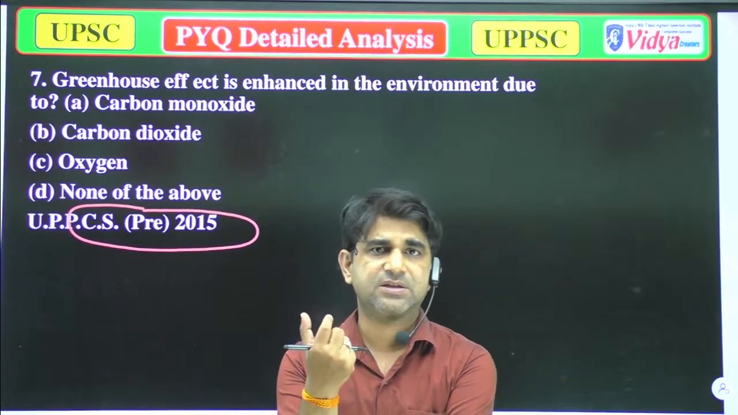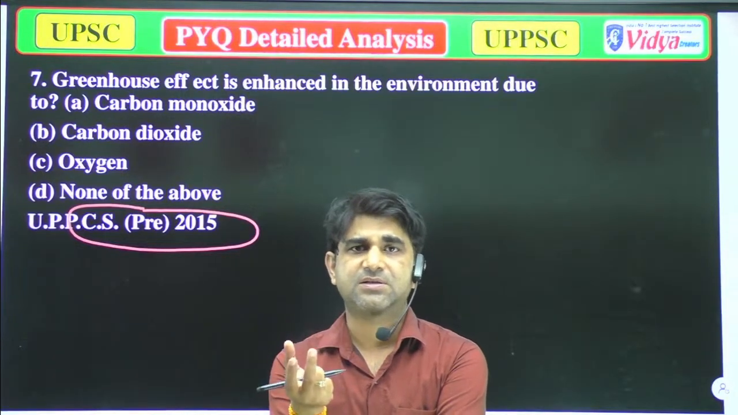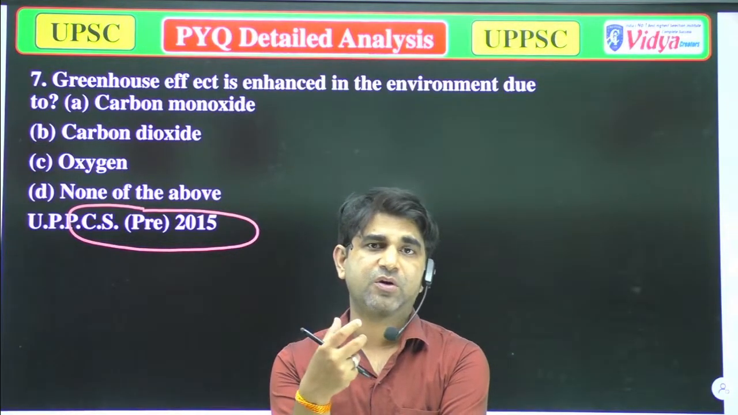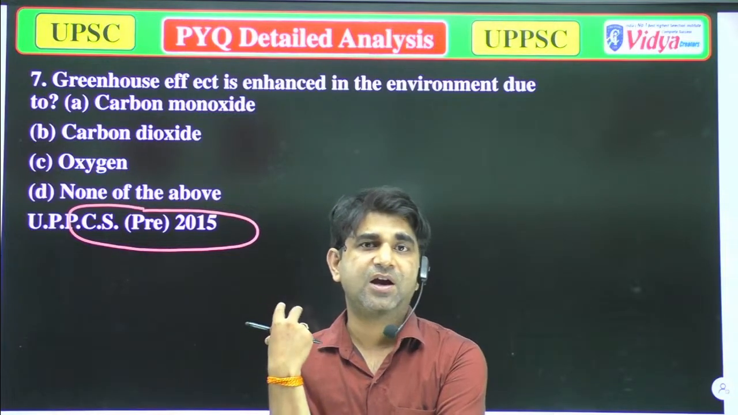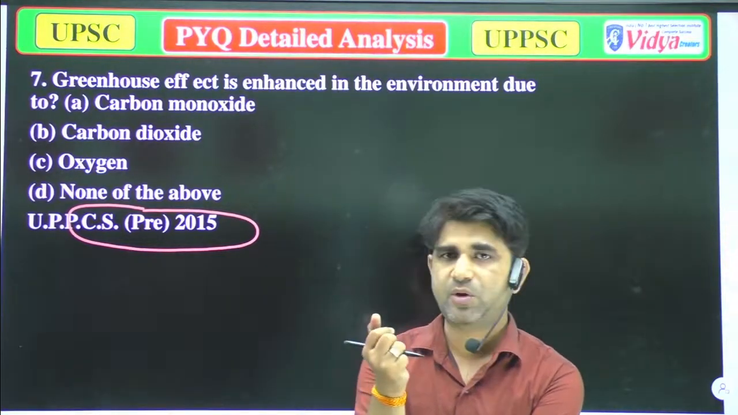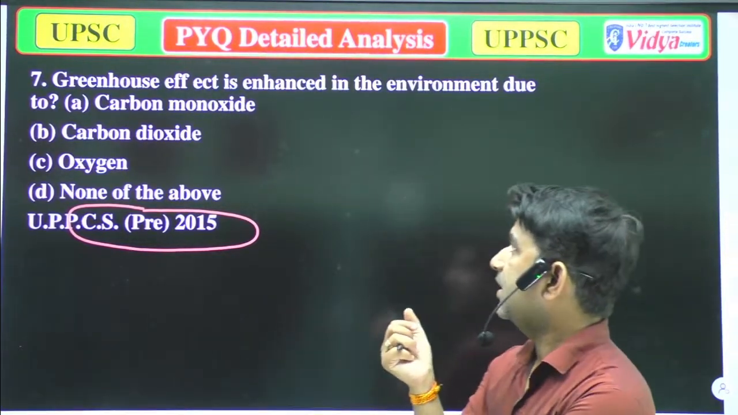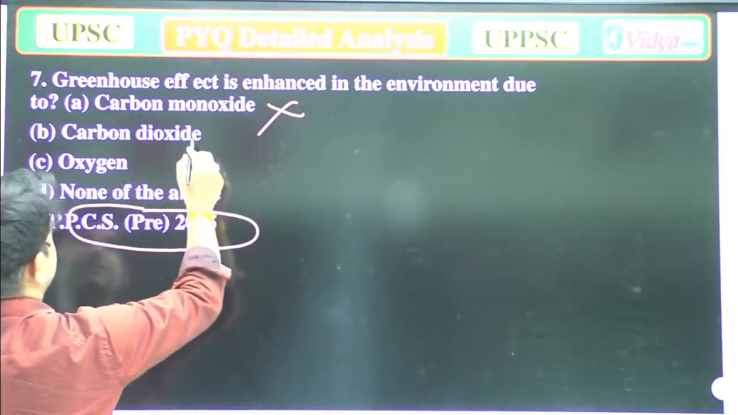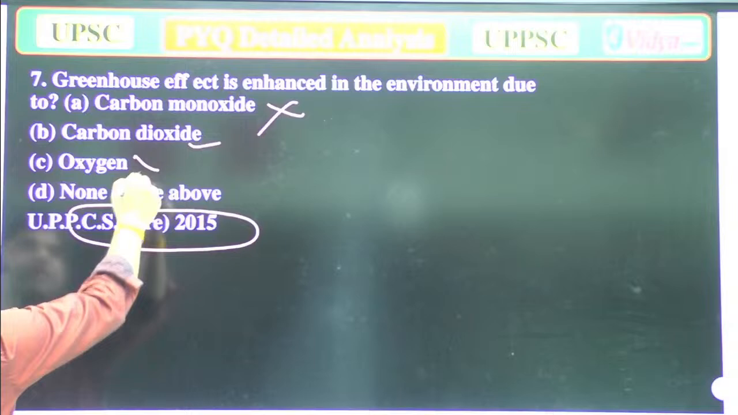Carbon dioxide is there. So these are the main gases for global warming, or you can say for the greenhouse gases. So now we'll eliminate some options. A. Carbon monoxide, that is incorrect. Carbon dioxide, that's correct.